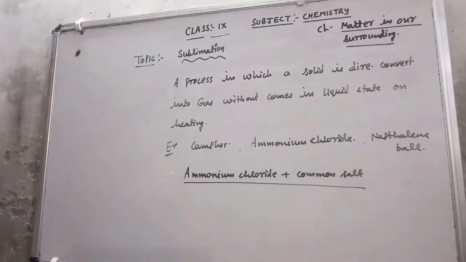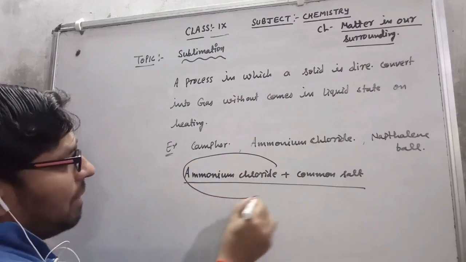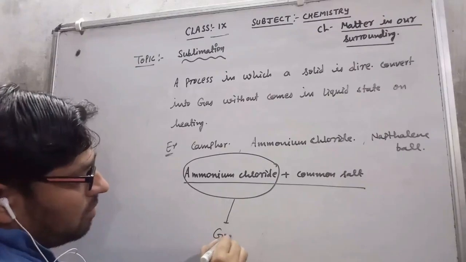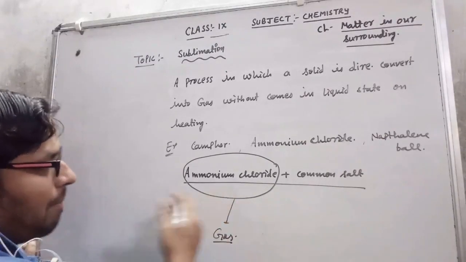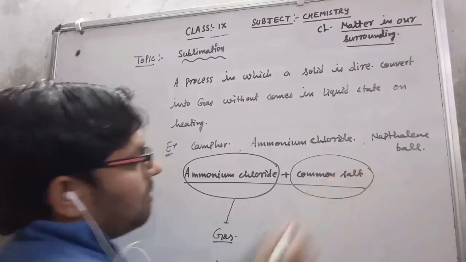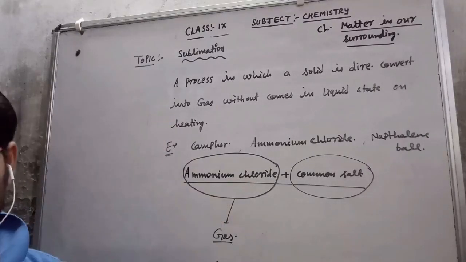How to separate it? It is very simple. We know that ammonium chloride is a sublime substance which can be converted directly into gas, so easily we can separate them. So what is left in the container? That is the common salt. So very simply we can use the process of sublimation to separate both of them.